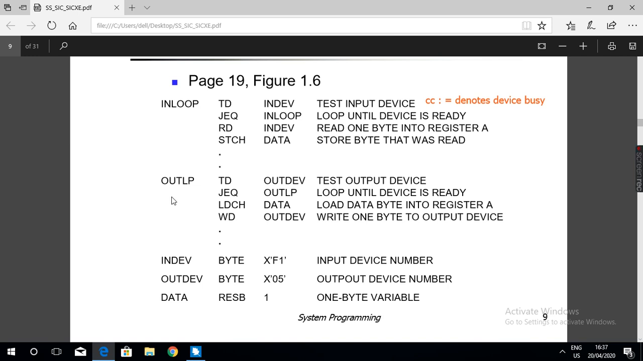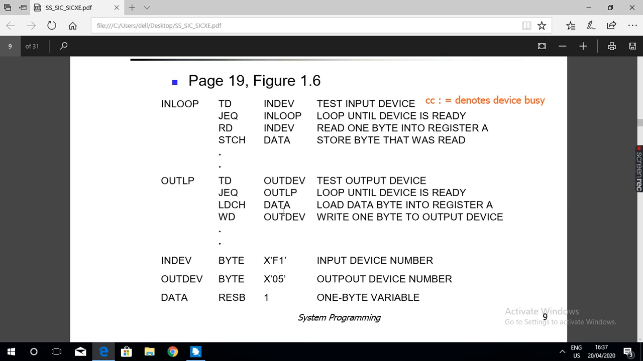Now we want to transfer the data to the output device. Whatever data was read from the input device, we want to put into the output device. Again we use TD, test output device. The output device number is X'05'. So test device 05, jump equal to: if the device is not ready, loop until the device is ready.